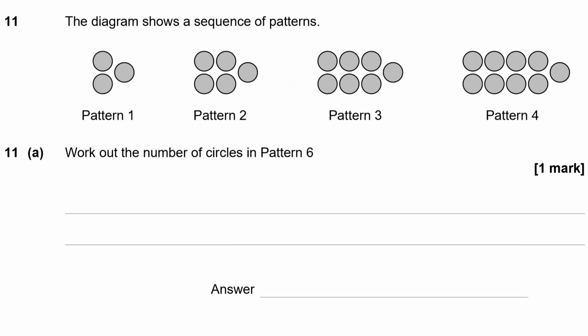Question 11. The diagram shows a sequence of patterns, and you can see here that we've got 3, 5, 7 and 9 circles in those patterns. Work out the number of circles in pattern 6. Well, each one we're adding 2, aren't we? This is a +2 sequence. So if I'm going from pattern 4 to pattern 6, I'm going to be adding 2 and adding 2. So for my 9 plus 2 plus 2, it's going to take me up to 13, isn't it? It's going to be 13.